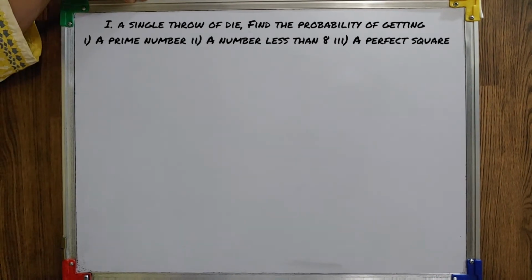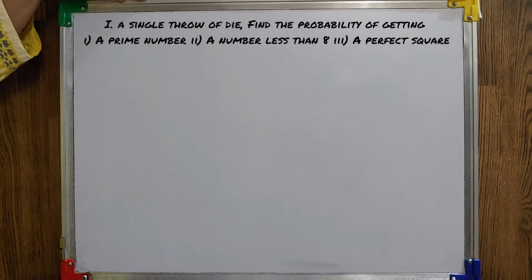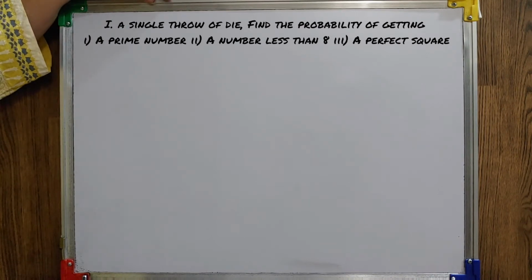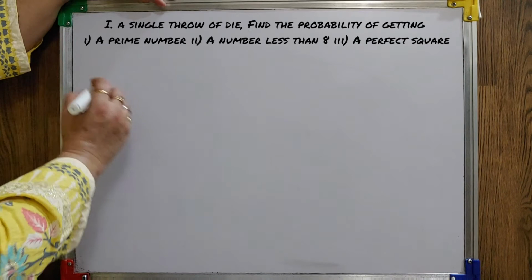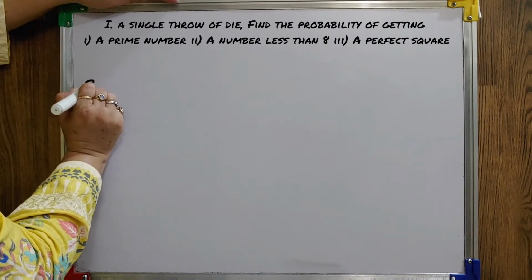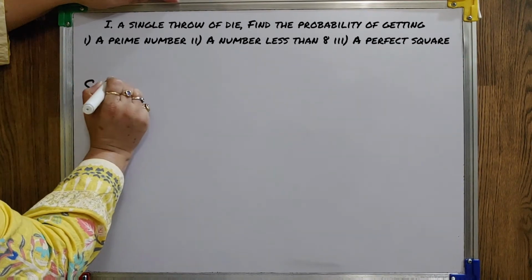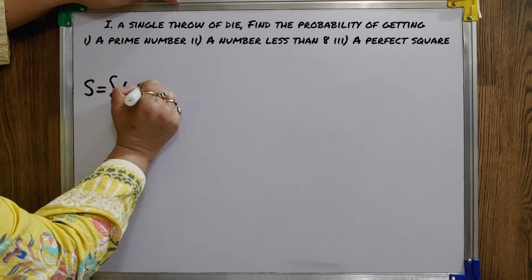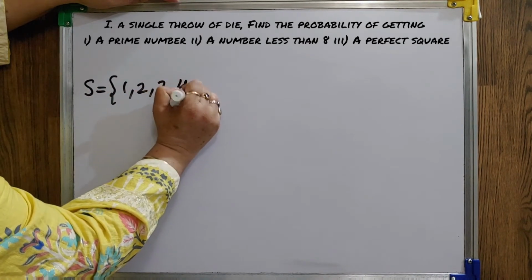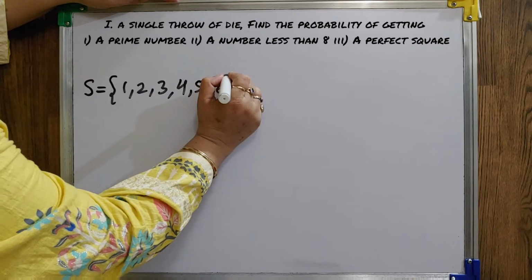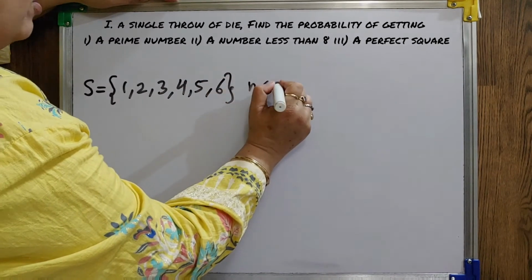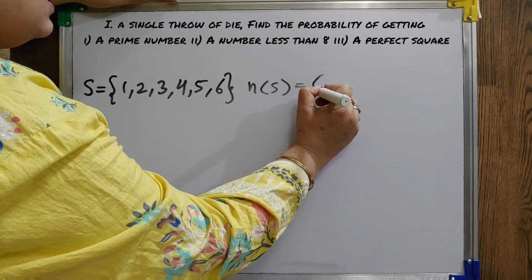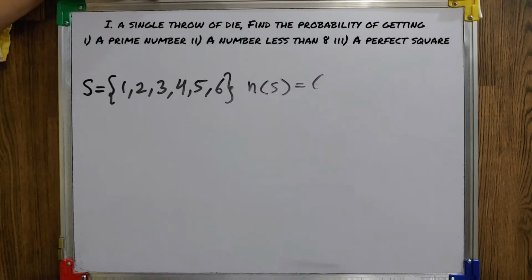Now we will discuss the sum based on a single die. In a single throw of a die, find the probability of getting a prime number, a number less than 8, a perfect square. Now, when we are considering a single die, there are 6 possible outcomes. So, our n of S is 6.